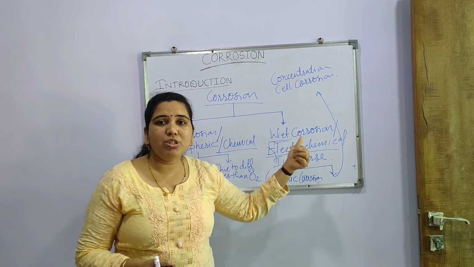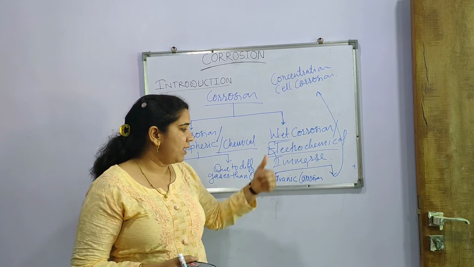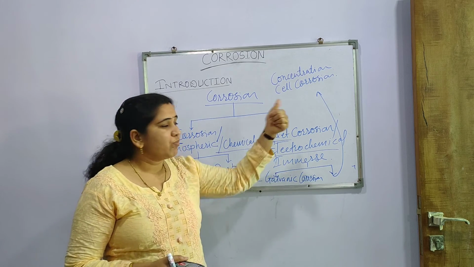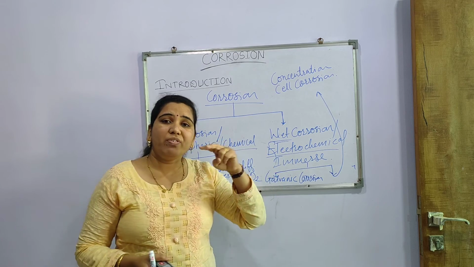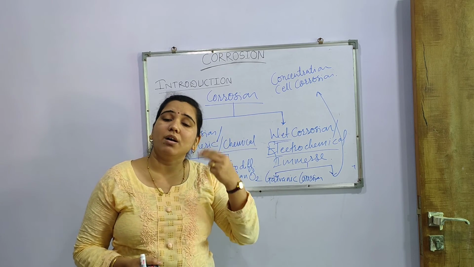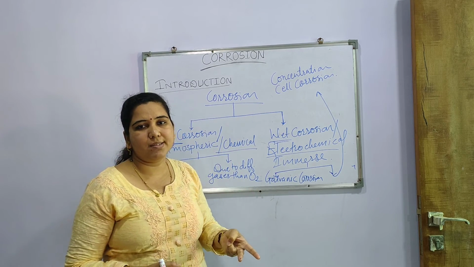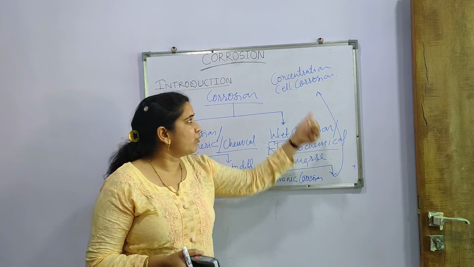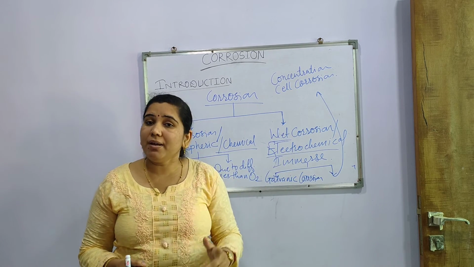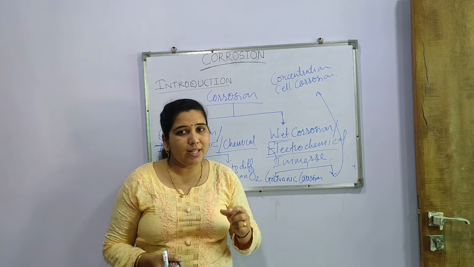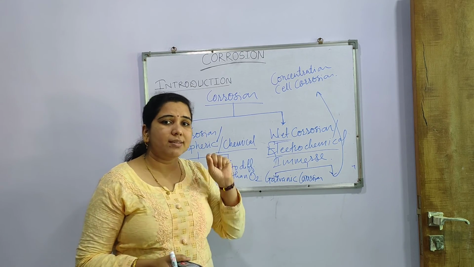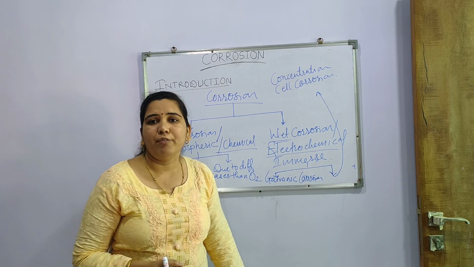Wet corrosion is again of two types, galvanic corrosion and concentration cell corrosion. In galvanic corrosion, two different types of metals and two different types of media are there. In concentration cell corrosion, a similar type of metal is there but two different types of media. On that basis, how corrosion occurs is the type of wet corrosion.